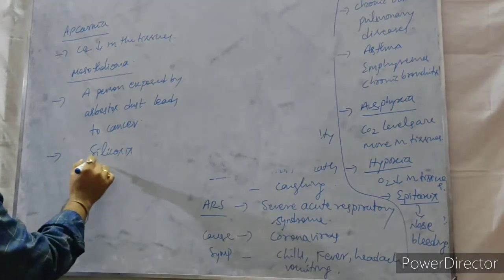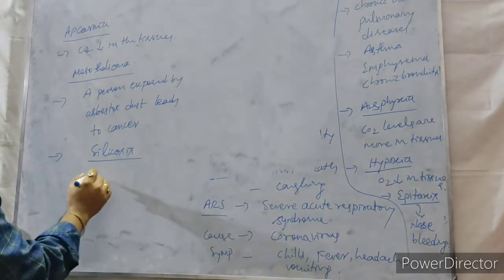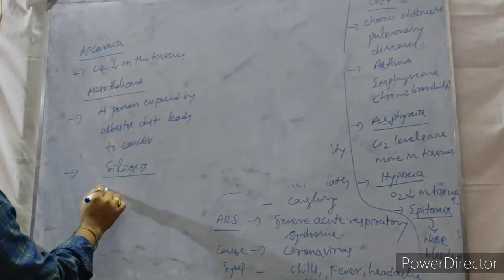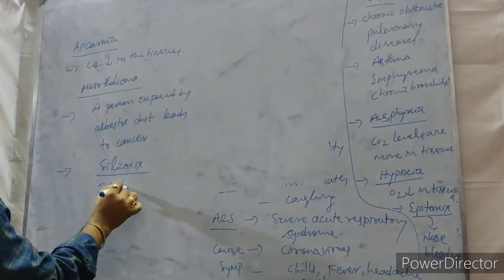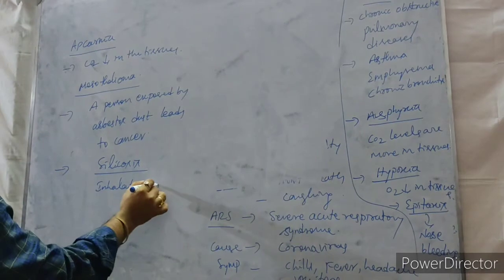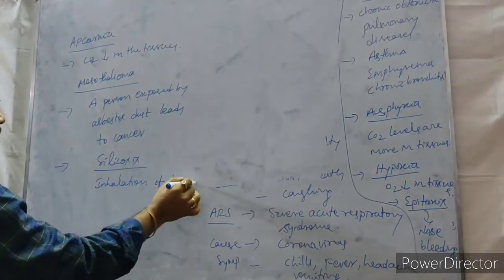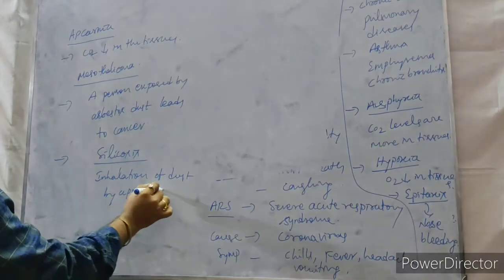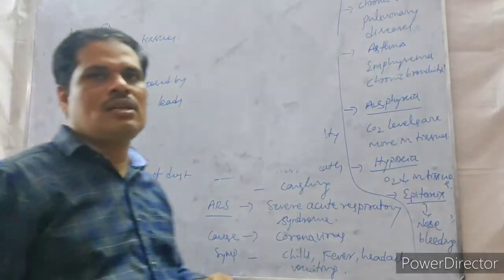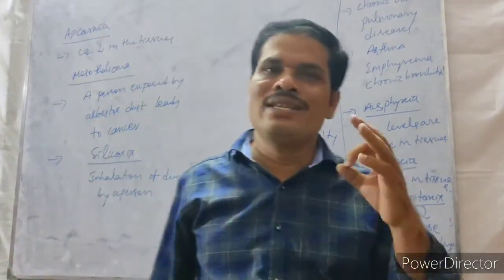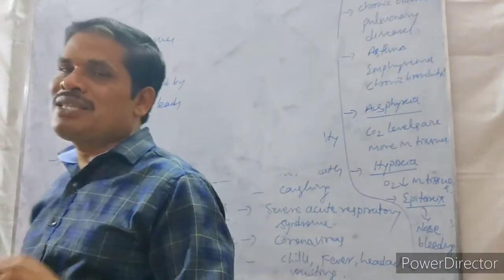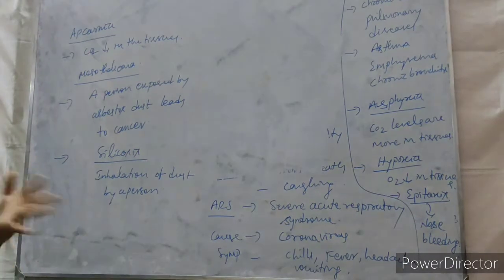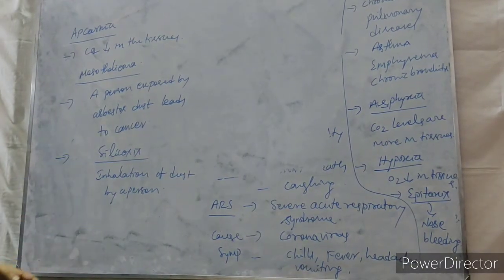What is silicosis? Inhalation of dust by a person leads to a disease called silicosis. That means the lungs are highly damaged in this disease, so breathing difficulties are commonly observed.